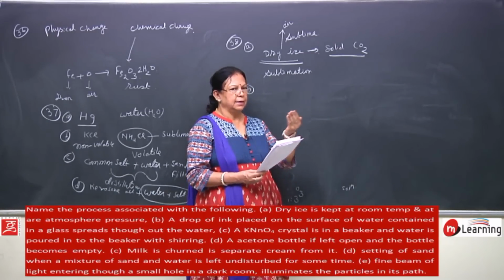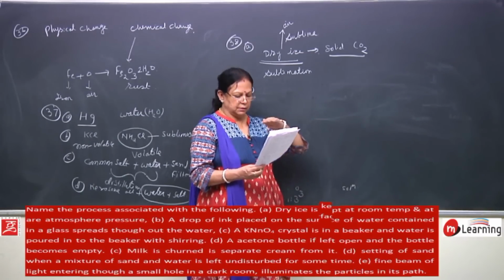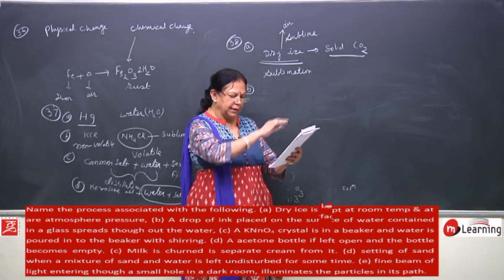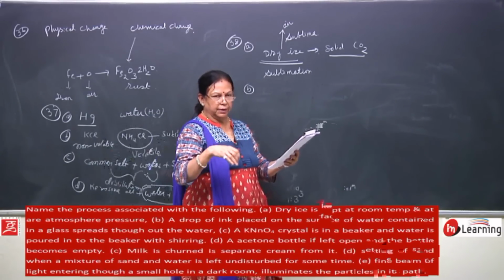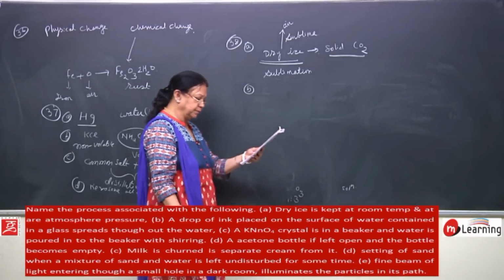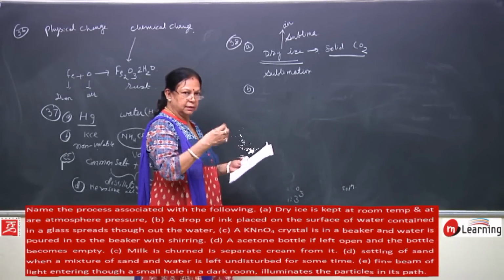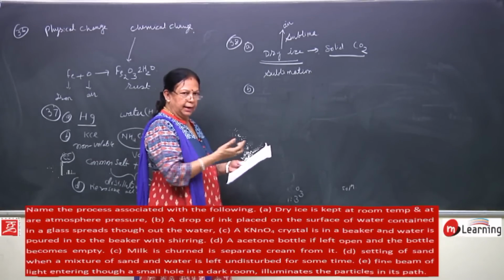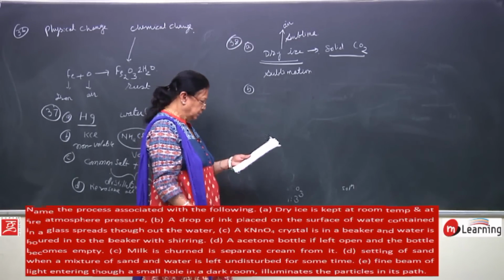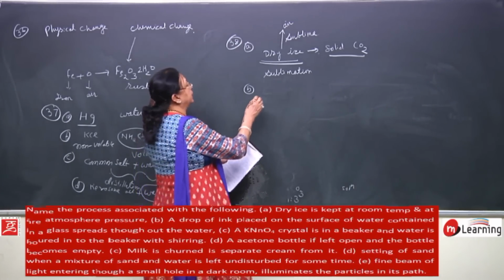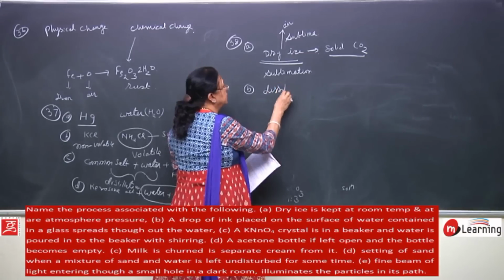You will see that this ink will spread on the surface of the water. So what has happened? You have taken only a drop and it has spread all over. It will go inside also. So why? Because it has dissolved in it. So you can say this is the process of dissolution.